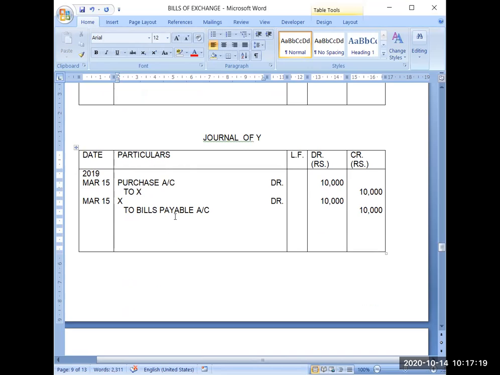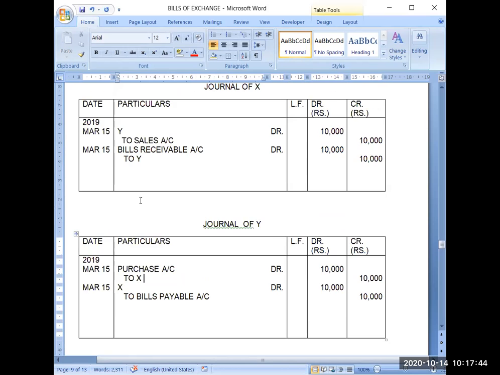So trade payable has two components, creditors and bills payable. So X was the creditor, and now this creditor has been converted into bills payable. So both are collectively called trade payable also. So you have to observe how the debtors are converted into bills receivable and how the creditors are converted into bills payable.